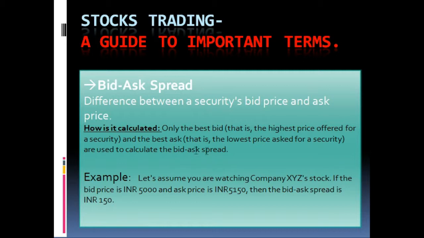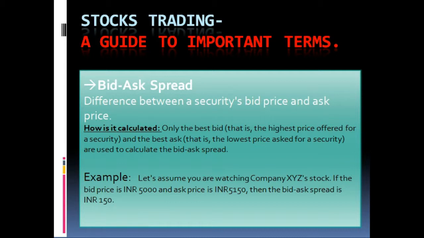And this term bid ask spread is of very important use in your trading, because you are going to deal with higher bid ask spread as well as lower bid ask spread, and you need to make your trading decisions accordingly.